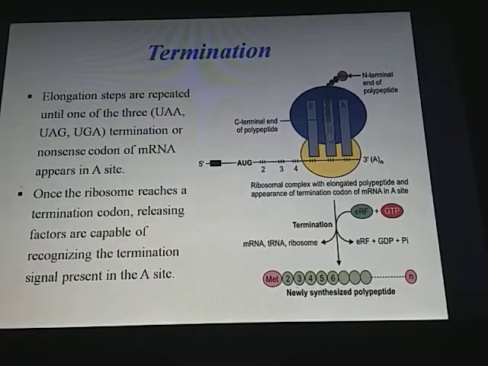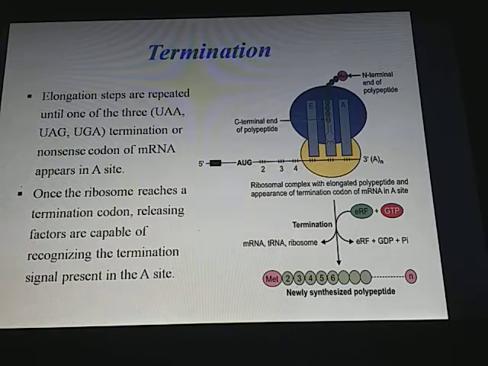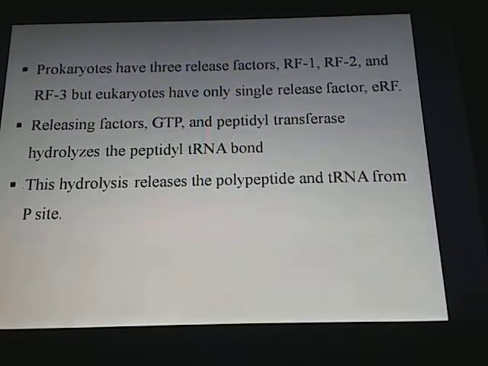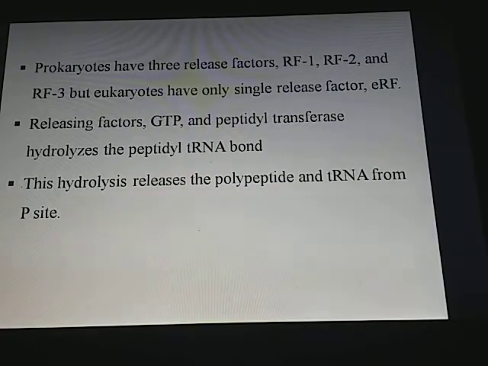Then termination. Elongation steps are repeated until one of the three, that is UAA, UAG, UGA, termination or nonsense codons of mRNA, appears in the A site. Once the ribosome reaches the termination codon, the releasing factors are capable of recognizing the termination signal present at the A site. The prokaryotes have three releasing factors, that is releasing factor 1, releasing factor 2 and releasing factor 3, but the eukaryote has a single releasing factor, that is eukaryotic releasing factor.